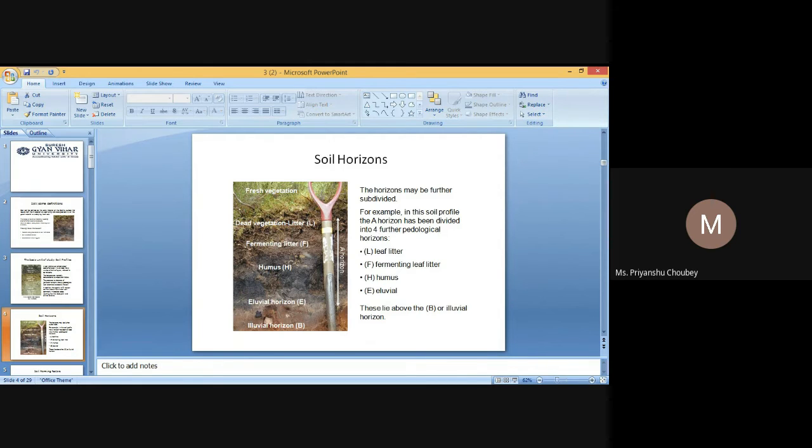Relief, landforms and topography. Relief is not static, it is a dynamic system. Its study is called geomorphology. Relief influences soil formation in several ways.